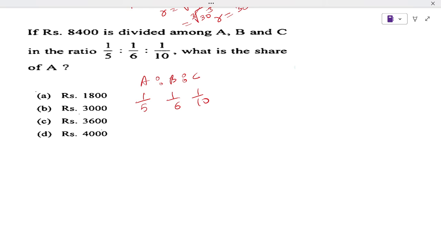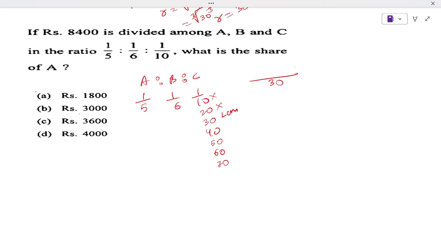So the LCM of 5, 6 and 10. The biggest number is 10, so we take multiples of 10. 10 is not divisible by 6. 10, 20, 30, 40, 50, 60, 10 6 times is 60, 10 7 times is 70. 10 is not divisible by 6. 20 is not divisible by 6. 30 is divisible by 6, 6 5 times. 30 is divisible by 5, yes, 5 6 times. That means this is the LCM. So the LCM is 30.